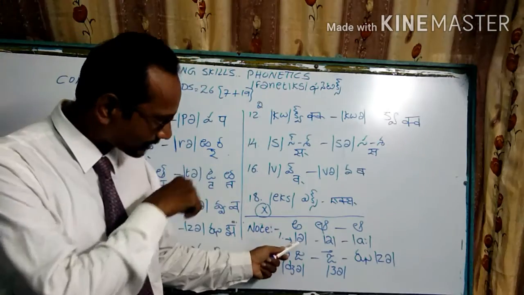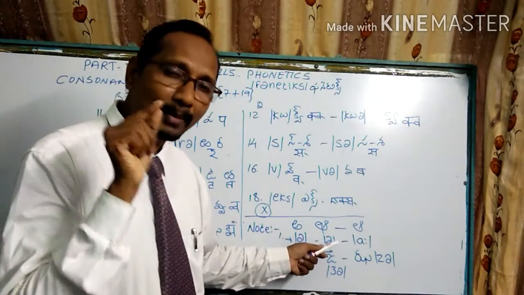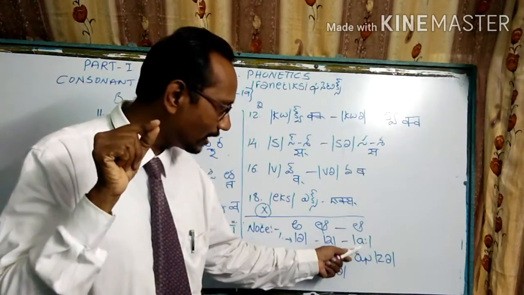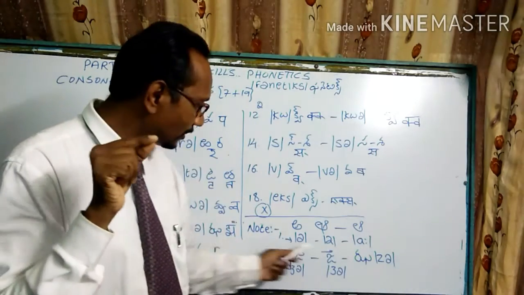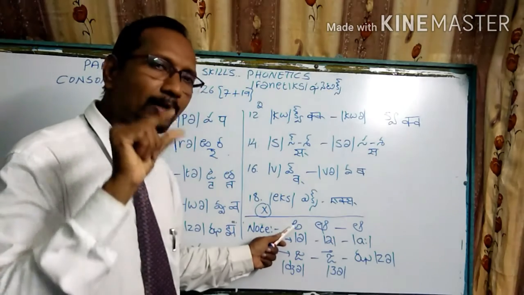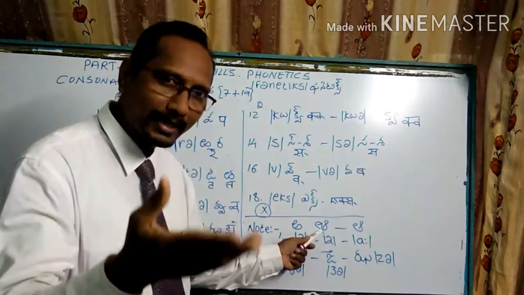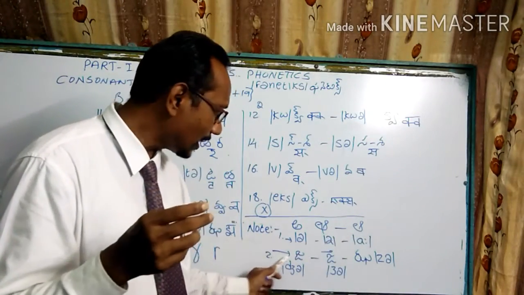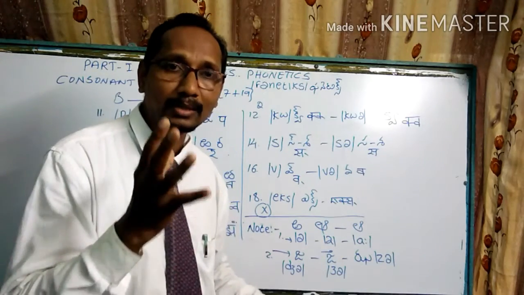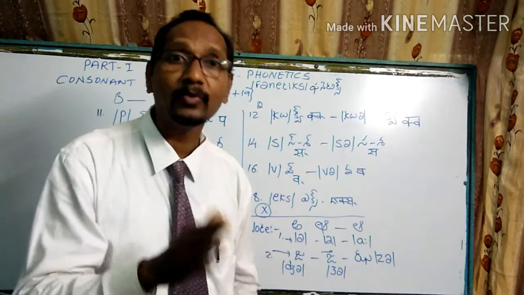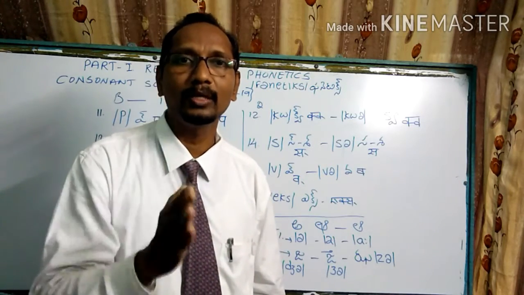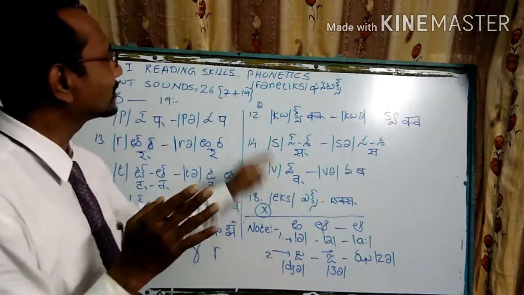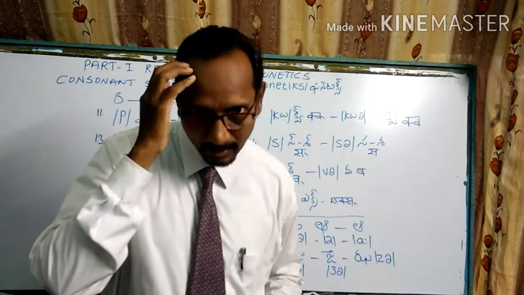One is the reverse E, another one is the printed small letter A, and the third is the cursive small letter A. We are using a colon mark here. This first one is A. If you make it a little longer, more than this one, it is known as A. Ja, za, za. So these are the sounds you have to keep in mind if you want to speak as native English speakers pronounce. My dear students, these are the phonetic sounds you have to keep in mind.